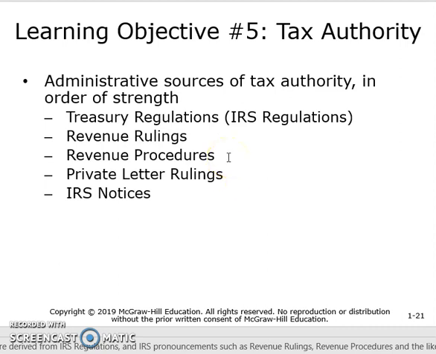Next, we have revenue rulings. These are rulings that are published by the IRS. Revenue procedures typically apply to internal procedures for the IRS. Private letter rulings are letters that a taxpayer can request from the IRS for guidance on how a tax situation would be looked at by the IRS, so that the taxpayer would have some better guidance on how to file their taxes properly. And also IRS notices. So these are notices that are sent to individual taxpayers. Both the private letter rulings and the IRS notices would apply only to that taxpayer that receives them.